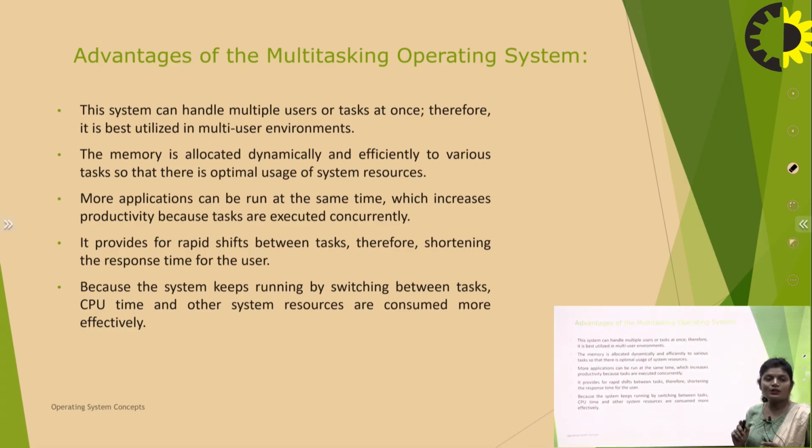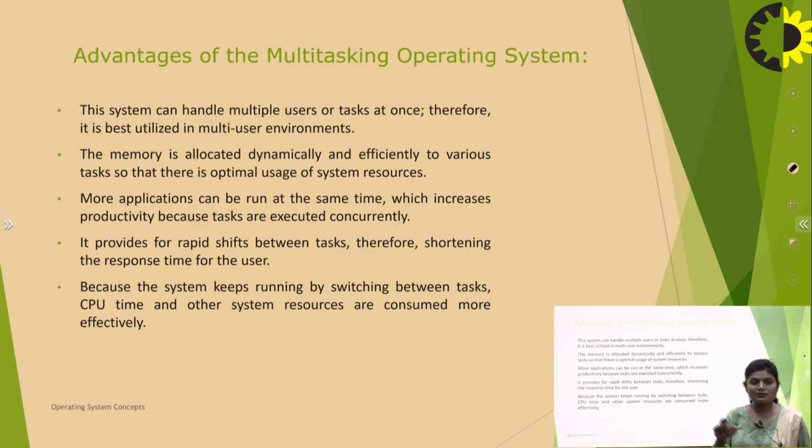The memory is allocated dynamically and efficiently to various tasks so that there is optimal usage of system resources. More applications can be run at the same time, which increases productivity because tasks are executed concurrently. It provides for rapid shift between tasks, therefore shortening the response time for the user.